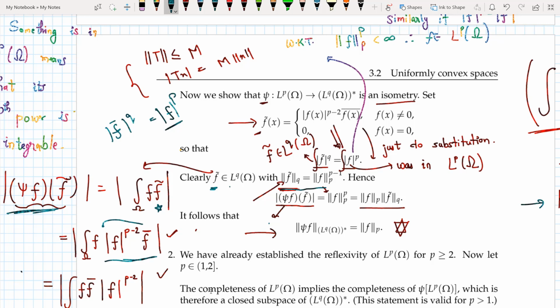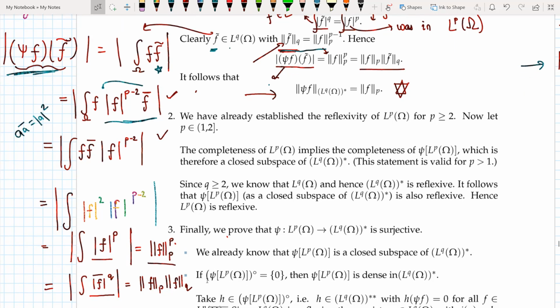So a bar is the mod of a square. Then I can write that mod of f square, mod of f to the power p minus 2, is mod of f to the power p, and an integration. So this is nothing but the pth power of the p norm of f, which is equal to this quantity here.